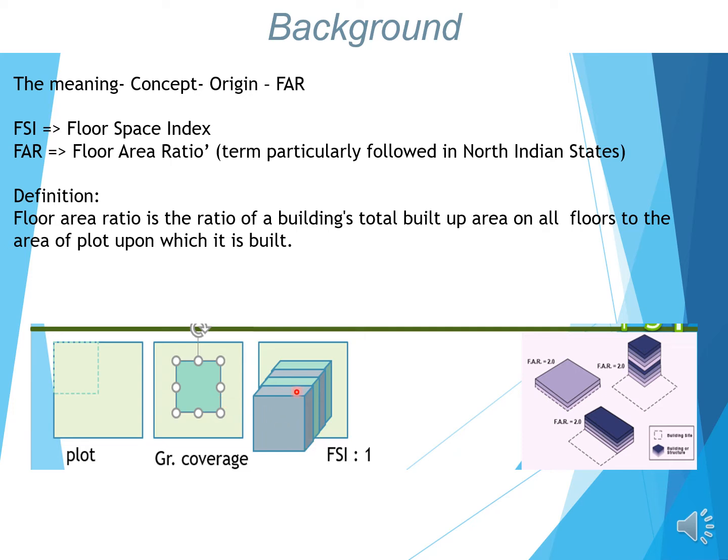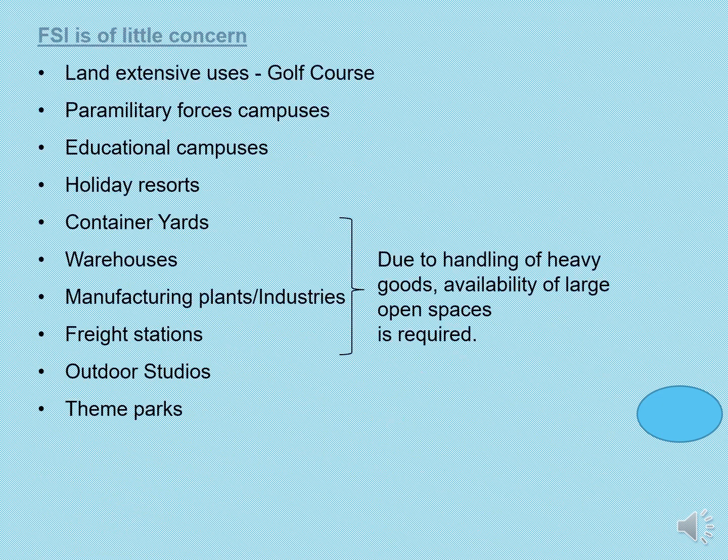So let us say this is the plot area, this is the ground coverage area, the FSI is 1. FAR is equal to 2. Now you understood the concept behind it.